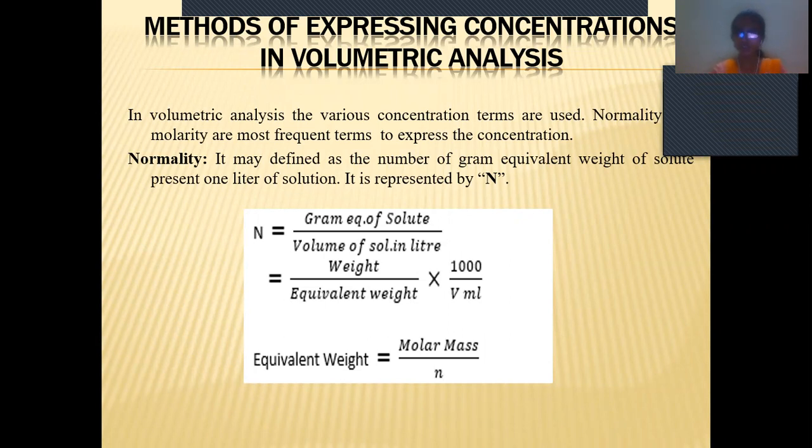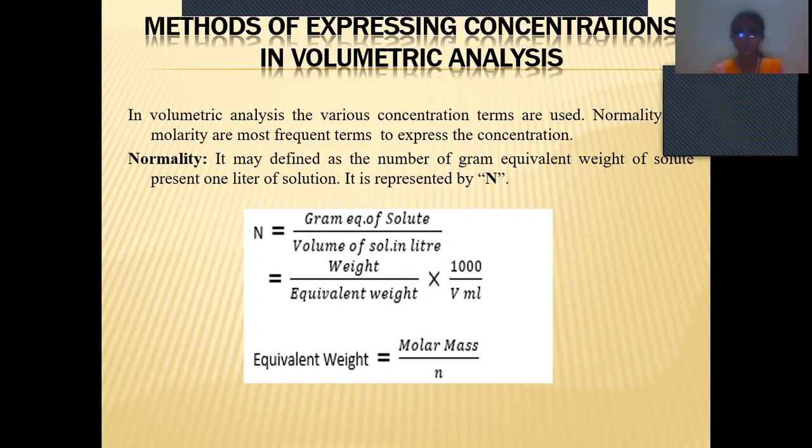The first formula is mainly used to calculate how much weight we are going to require for a solution. Means we know the normality. For example, if we want 0.5 normality or 0.1 normality, how much weight of the substance we have to take, that we don't know.